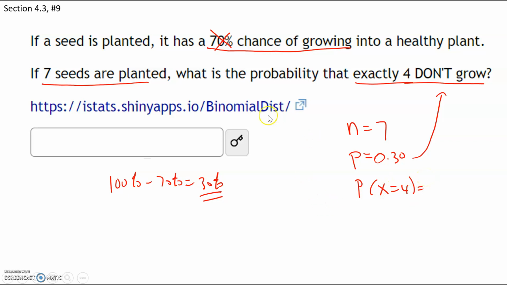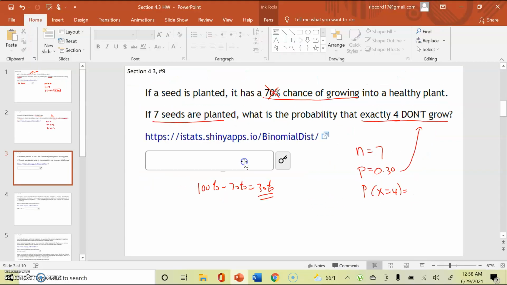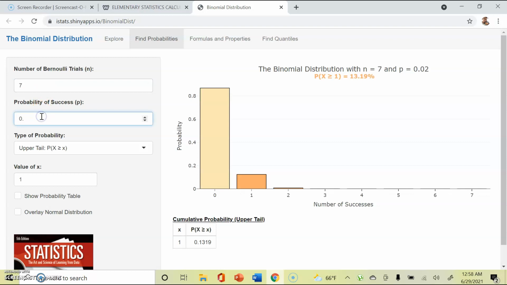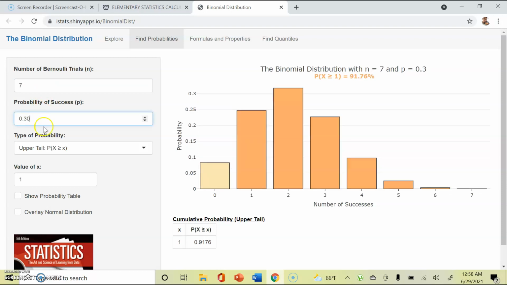Now let's click on our link and go to that calculator. N is going to be 7. The probability that they do not grow, now remember, this is not that they grow, that they do not grow, is going to be 30. And we want to say what is the probability that x is exactly equal to 4, because we want 4 of them to not grow, and that probability is going to be 0.0972.